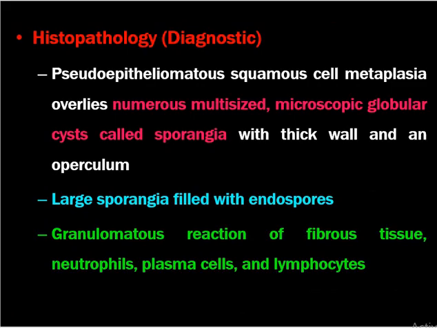As we told, histopathology is the diagnostic feature. You can see pseudoepitheliomatous squamous cell metaplasia, which overlies numerous multi-sized microscopic globular cysts called sporangia, with a thick wall and an operculum. The large sporangia are filled with endospores, and granulomatous reaction of fibrous tissue, neutrophils, plasma cells and lymphocytes is common. So as we told, granulomas are basically the immunogenic factors. They try to localize the infection in one site.